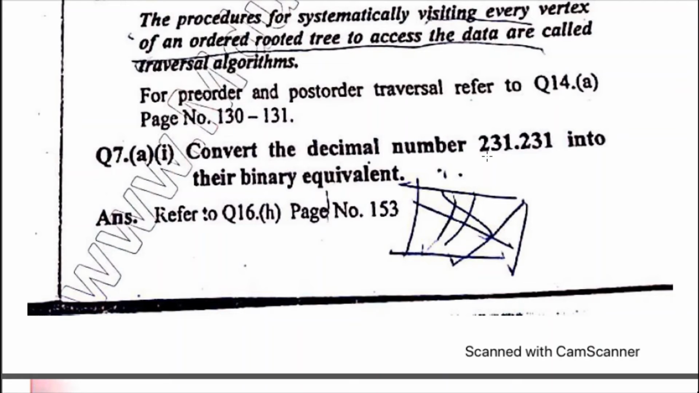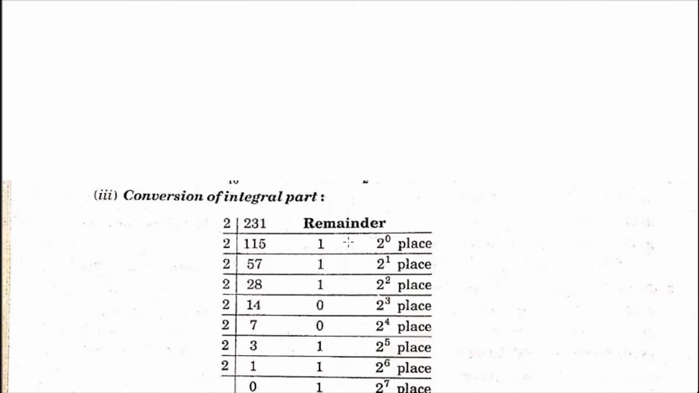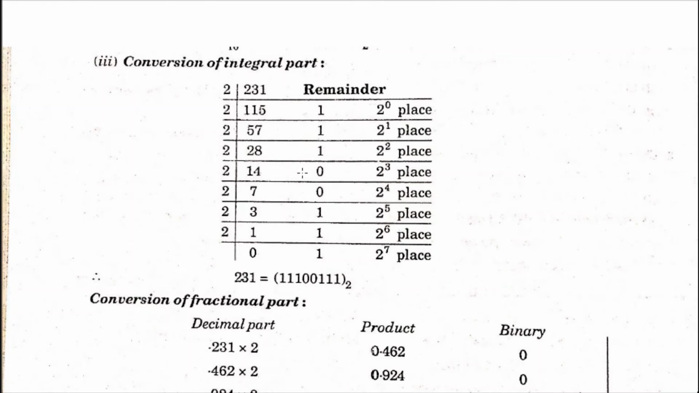Convert the decimal number 231.231 into its binary equivalent. So we want to convert this number into its binary equivalent. Just take a look at the solution. Firstly, we want to convert the integral part, 231, into the binary form. To convert this integral part 231 into binary form, you have to divide this number by 2.